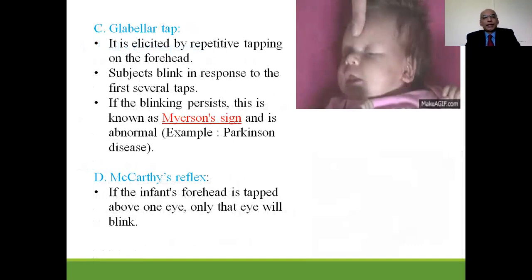Glabellar tap. It is elicited by repetitive tapping on the forehead. Subject blinks in response to the first several taps. If the blinking persists, this is known as Myerson's sign and is abnormal, which is found in Parkinson's disease. McCarthy reflex: if you tap the infant's forehead over one eye, only that eye will blink.